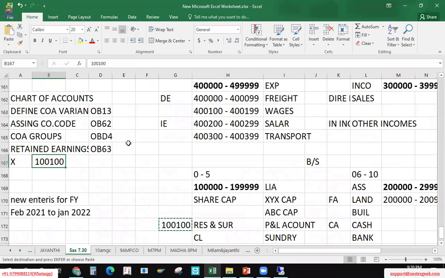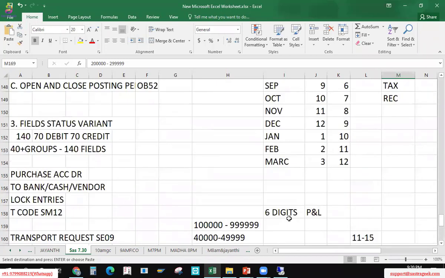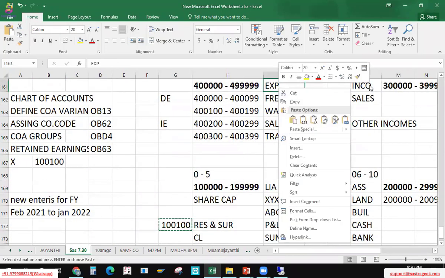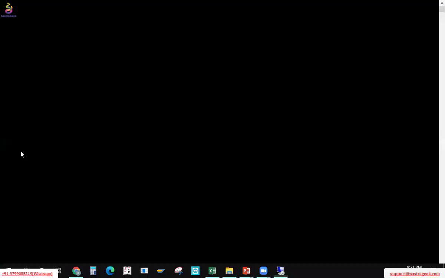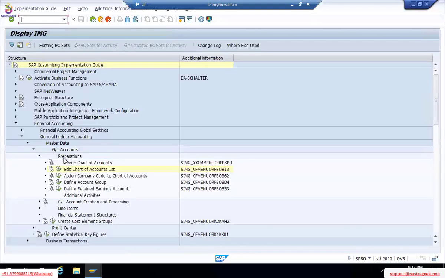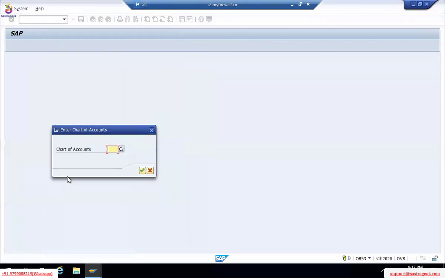We have not created any GL accounts, we just grouped them by giving some numbers. That's it. We have grouped our main groups. I did not create even this reserves and surplus GL account, but in future, when I create the profit and loss account GL, I'll create it for this retained earnings account. Initially, because it's a mandatory step before creation of a GL account, we'll complete this small step here. I'll explain it for sure when we move further. Okay, so define retained earnings account.